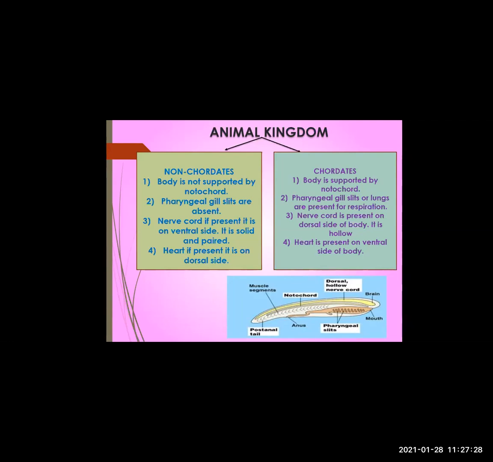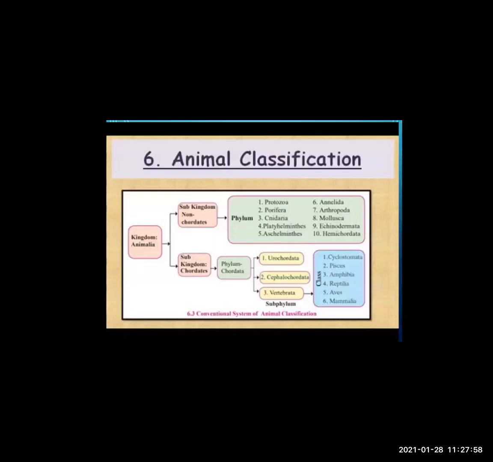What about the heart? In non-chordates, heart, if present, is on the dorsal side. And in chordates, heart is present on the ventral side of the body. Now you can understand with your example. Our heart is present on the ventral side of our body as we are included in chordates. Okay. Next slide. There is a picture given in your textbook, that is the conventional system of animal classification.